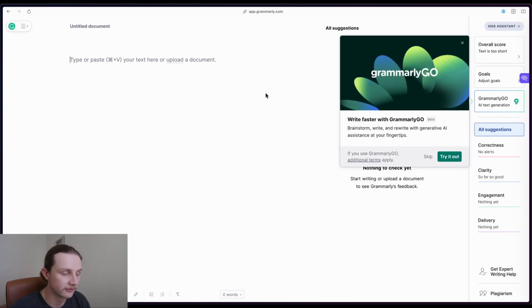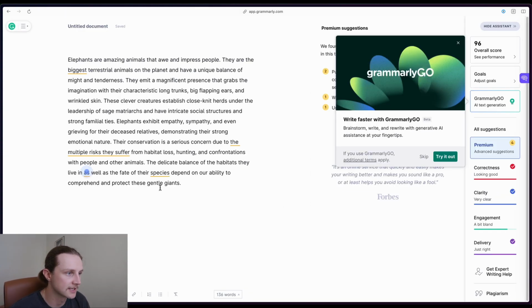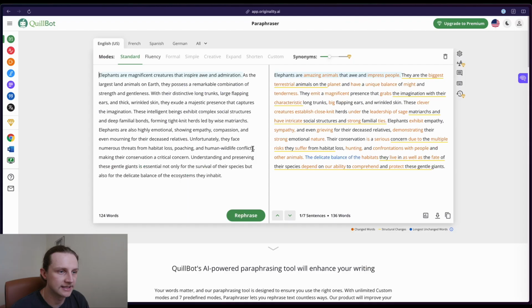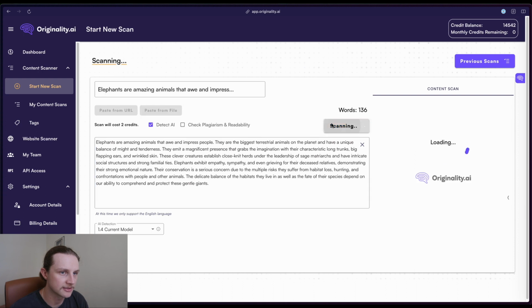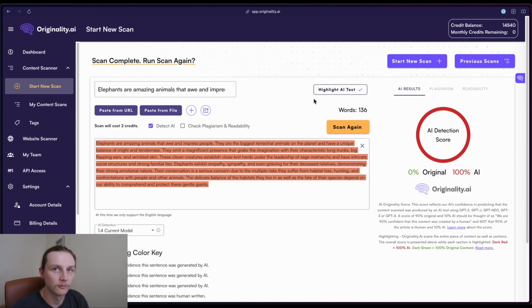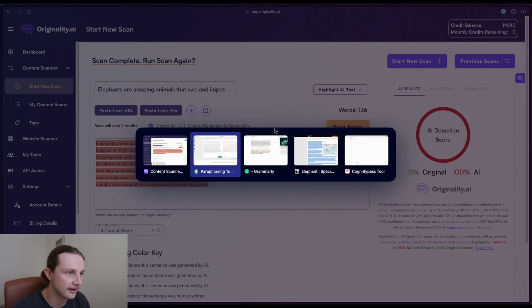Okay, so we're just using the free version of Grammarly here. Paste this in, and we have a couple of things, but nothing too major, so that's good. And now let's paste it into Originality and see how it does. And once again, Originality AI has detected this as 100% AI.